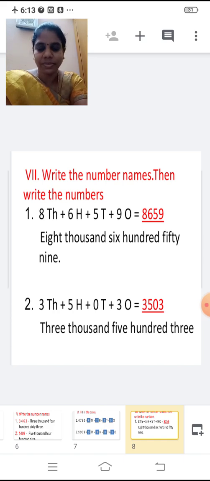Second one, 3 thousands plus 5 hundreds, that means 500, plus 0 tens plus 3 ones. Now write the number name for this. So 3,000. T-H-R-E-E. 3,000.